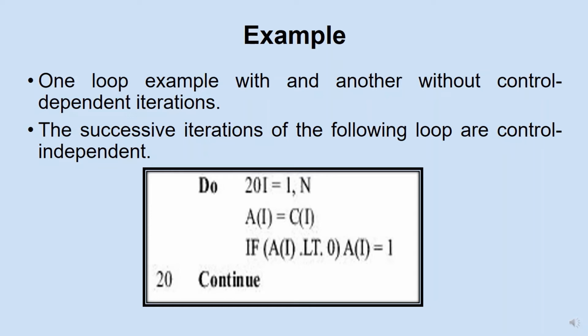So if we look into the index of this array, that I belongs to the current loop only. So there is no dependency between the loops. Like in the previous iteration, whatever the value we had, when it is compared with the next iteration values, there is no dependency at all. So this is called a control independent instruction.